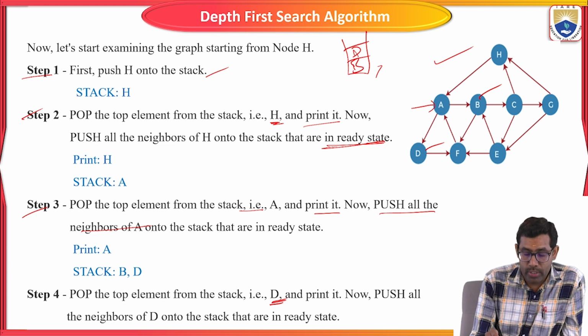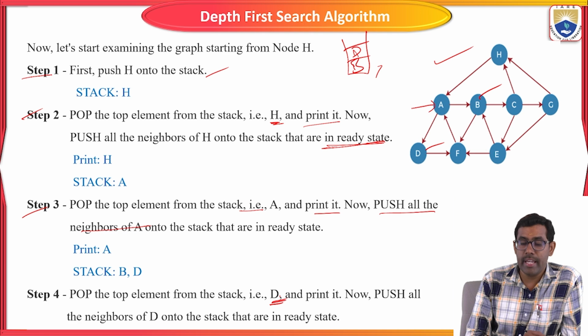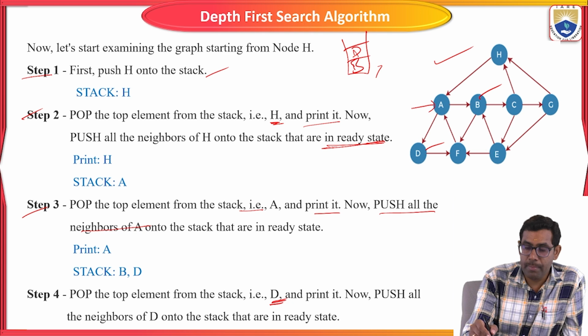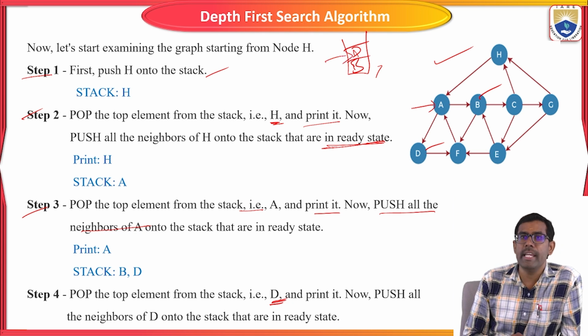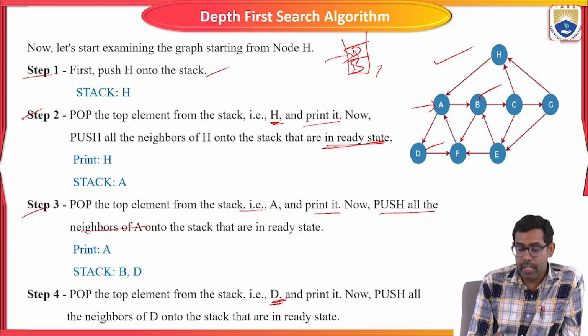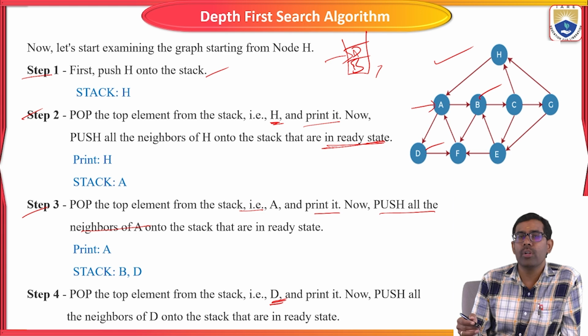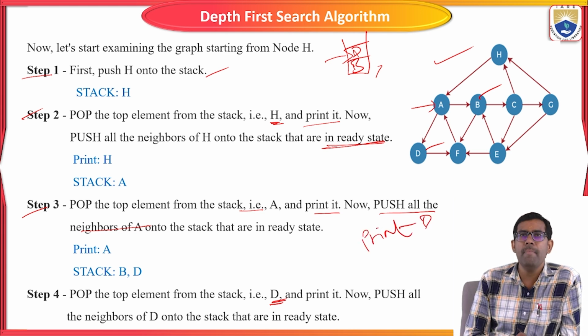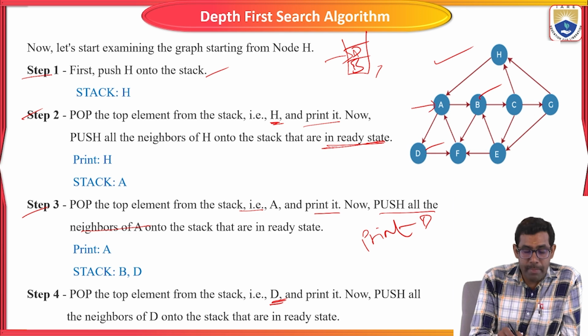Now we are going to take D as the pop element. Pop the top element from the stack. Which one is the top element? D. Now we use the pop. Pop means print. So now we write print D. Already B is there.